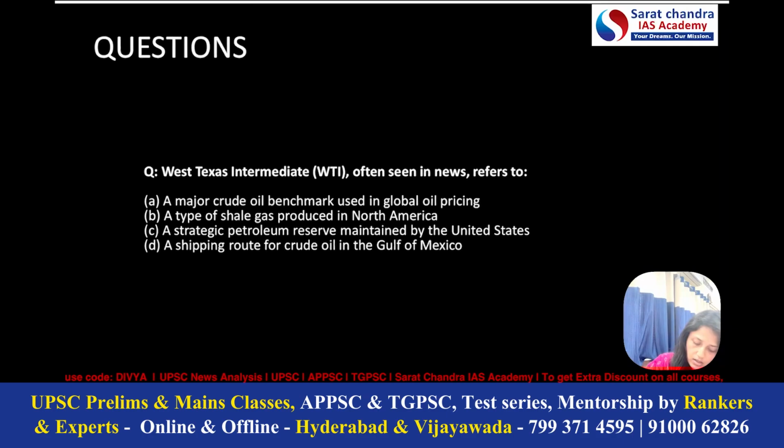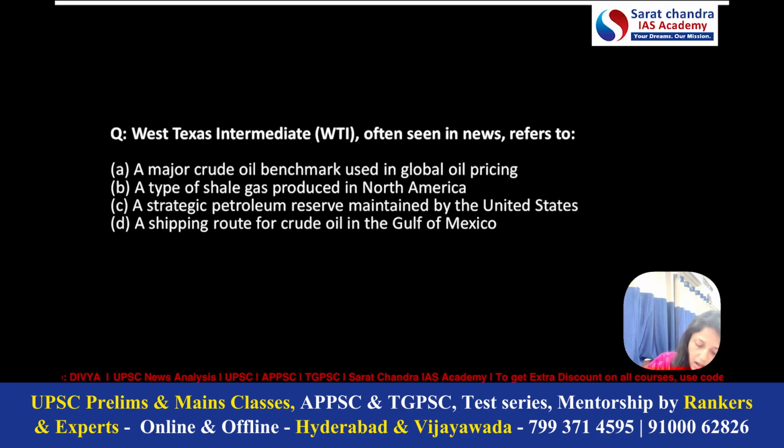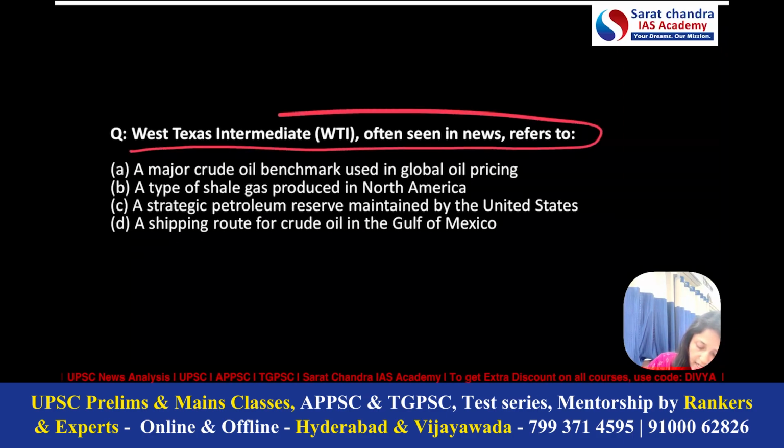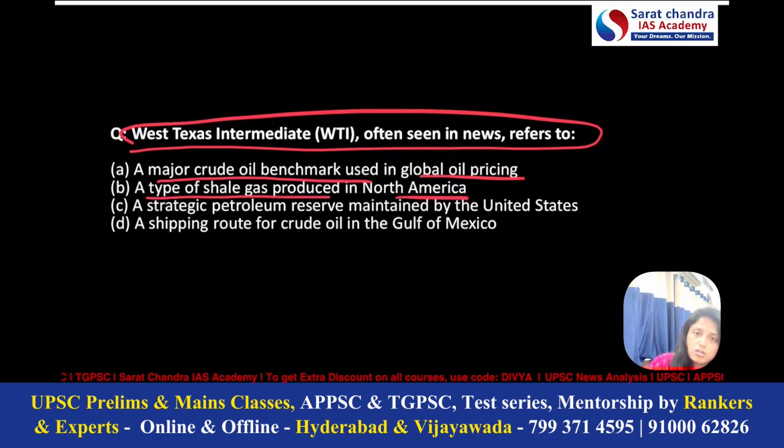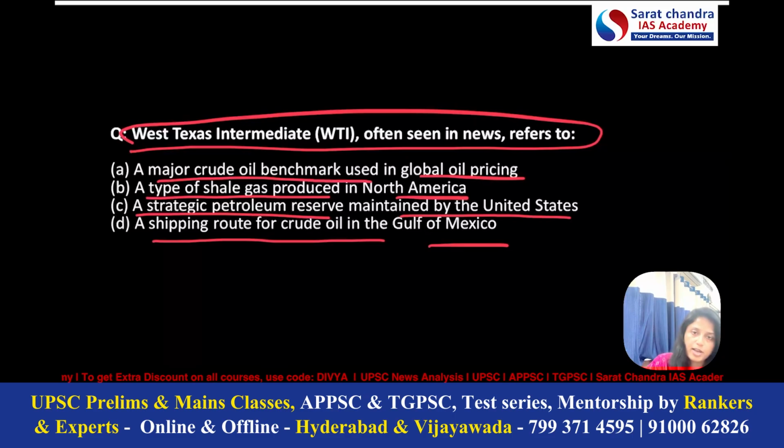Now, the question for today. West Texas Intermediate, often seen in news, refers to: first, a major crude oil benchmark used in global oil pricing; second, a type of shale gas produced in North America; third, a strategic petroleum reserve maintained by the United States; fourth, a shipping route for crude oil in the Gulf of Mexico. So I think we discussed in detail about Brent crude oil and West Texas Intermediate. So here the answer will be a major crude oil benchmark. So the answer will be A.